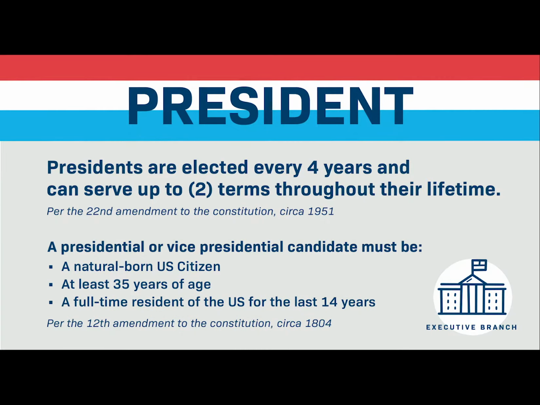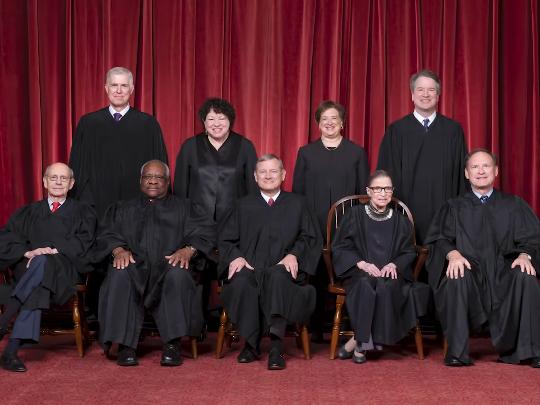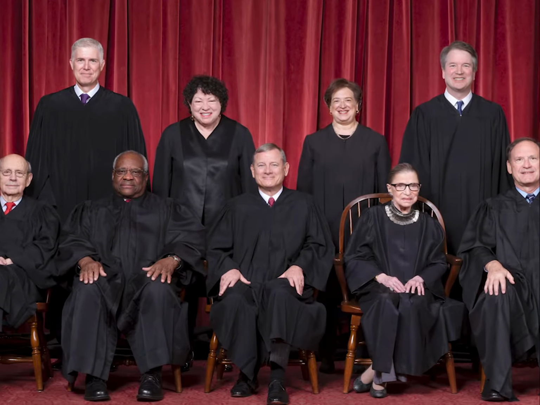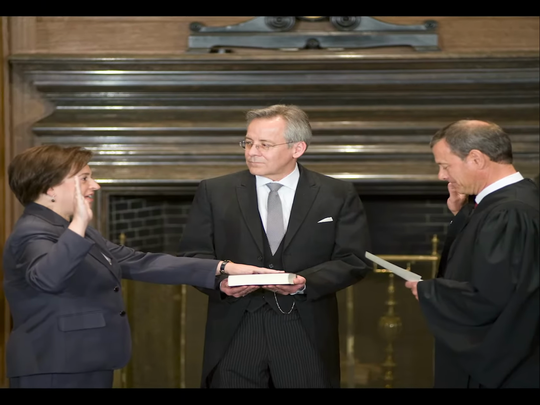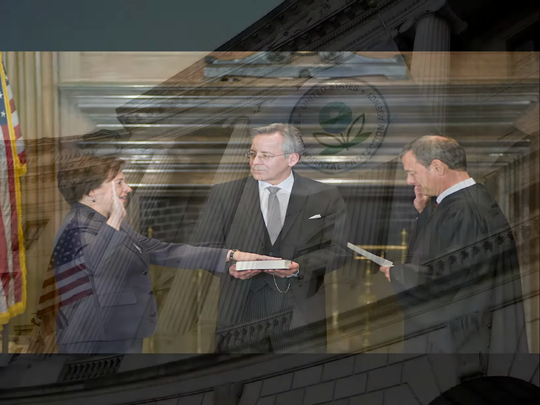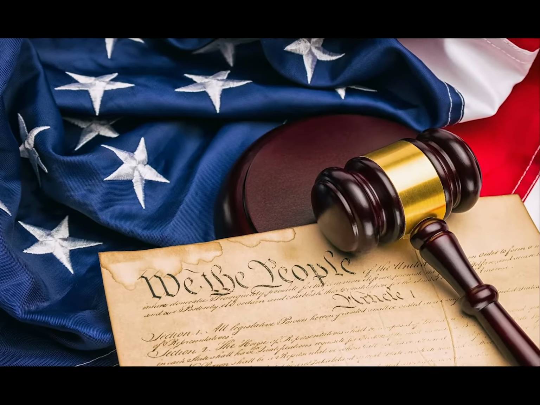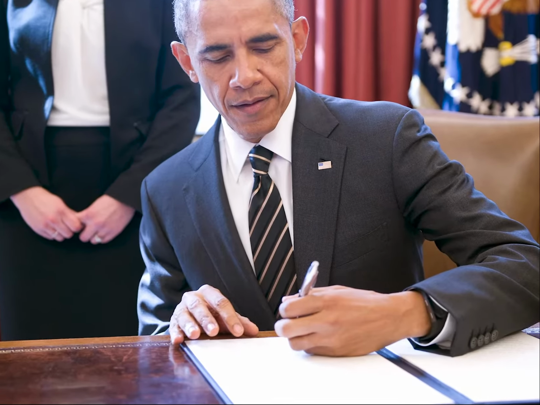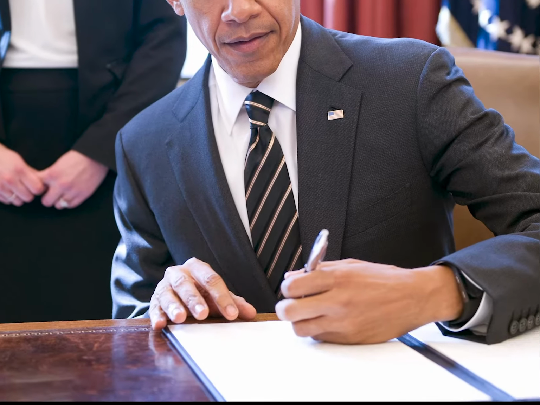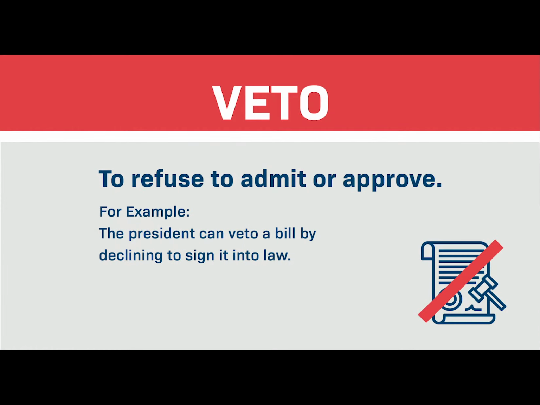Along with each presidential nominee on your ballot, you will see a vice presidential candidate, which is selected by the presidential nominee. The president is commander-in-chief of the U.S. military, appoints cabinet members and heads of federal agencies, as well as Supreme Court justices. These appointments are critical because the individuals who are selected influence the policies and actions of important government agencies, as well as decide whether or not laws are constitutional. The president also holds the enormous responsibility of being able to sign bills into law or to veto them.